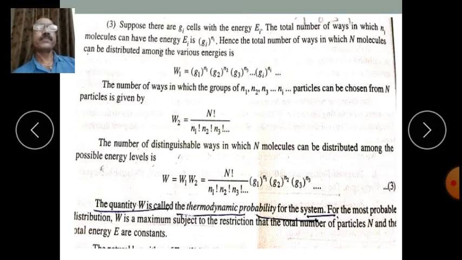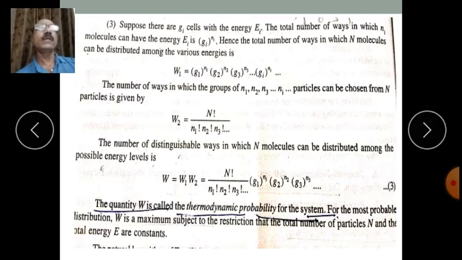So suppose there are Gi cells with energy Ei. The total number of ways in which Ni molecules can have energy Ei is Gi to the power Ni, isn't it? So we have seen in case of 4 number of particles to be arranged in 2 compartments, isn't it?